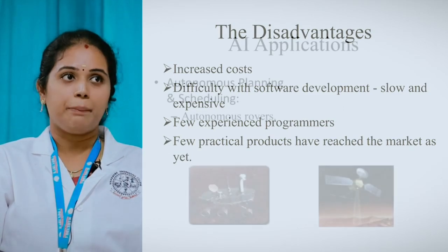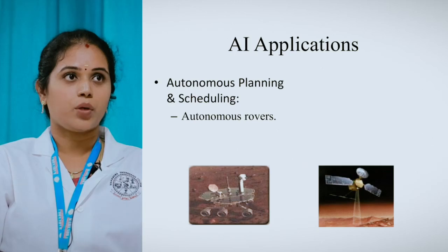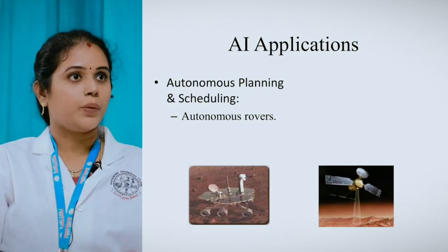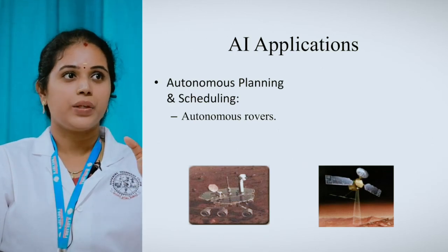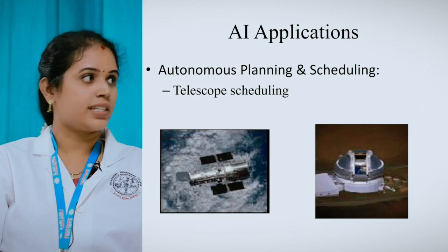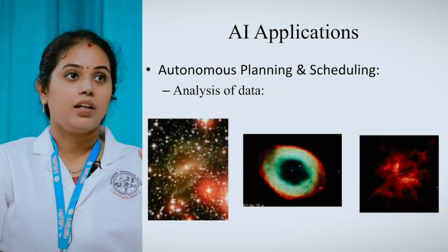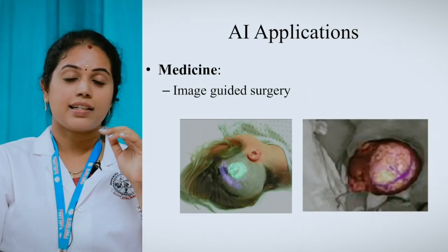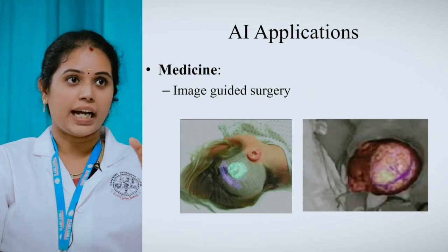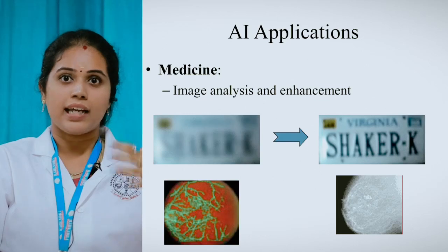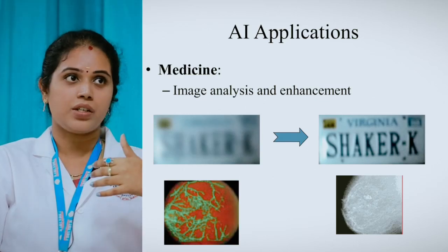The next one is applications. We have a number of different applications in AI. One is autonomous planning and scheduling, telescope scheduling, and the next one is analysis of data. In the medicine field, it has a great scope: image guided surgery, image analysis and enhancement, and classification.